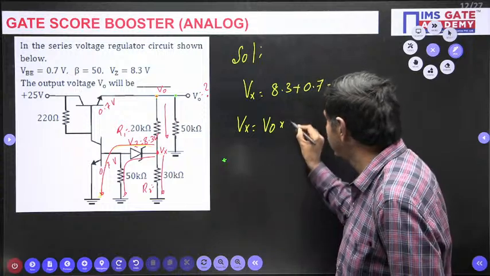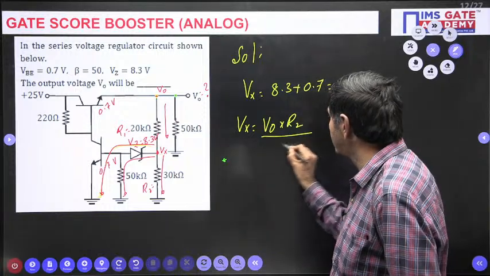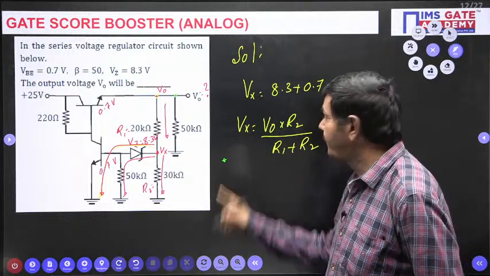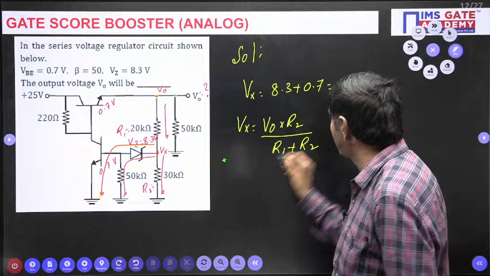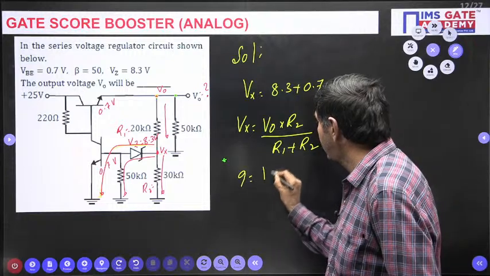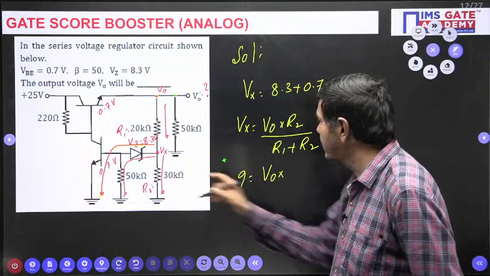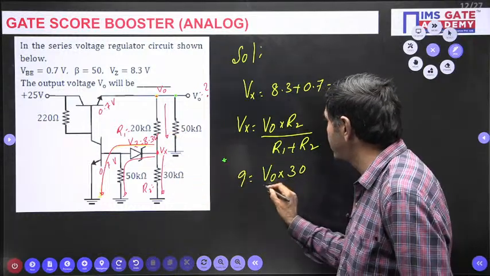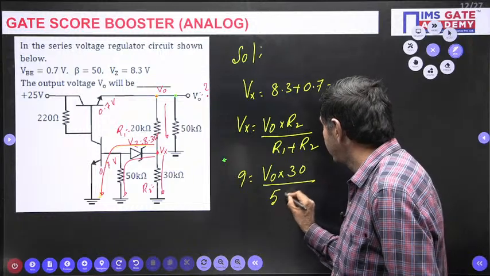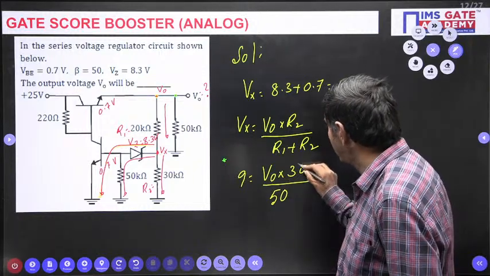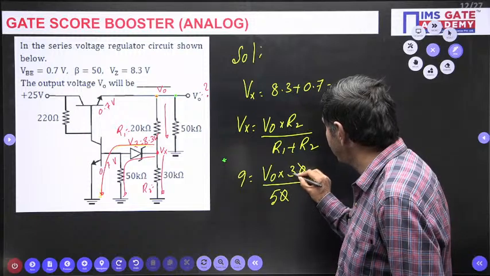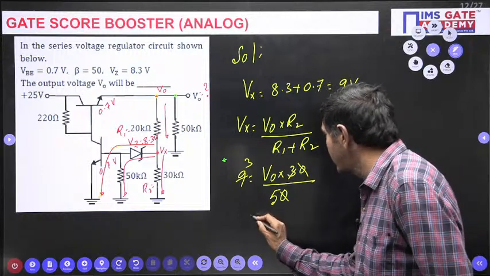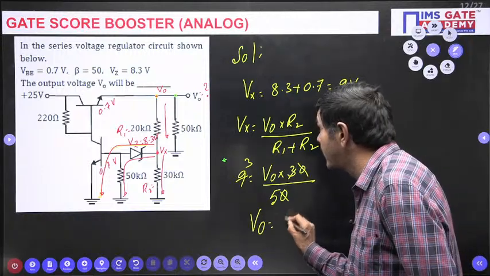R2 by R1 plus R2. Vx is nothing but 9 volts here. V0 I want to calculate. R2 is 30k, kilo cancels. 30k, this is 20k. 30 plus 20, 50. Here this 0 cancels with that 0, and 3 times I can cancel. Finally, V0 equals what? 3 fives, 15 volts is possible.